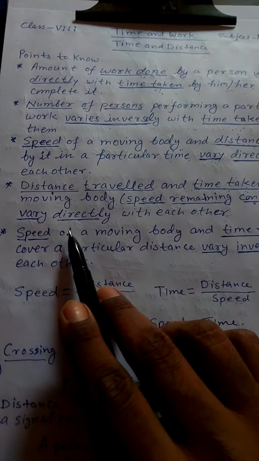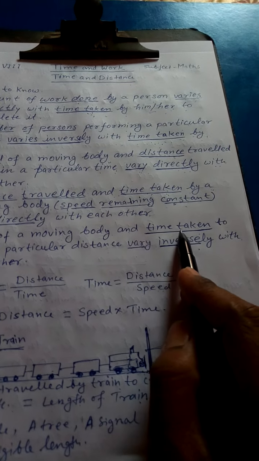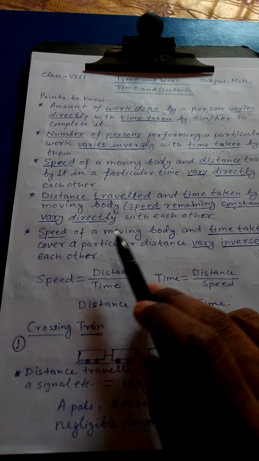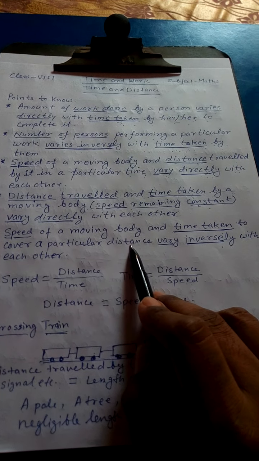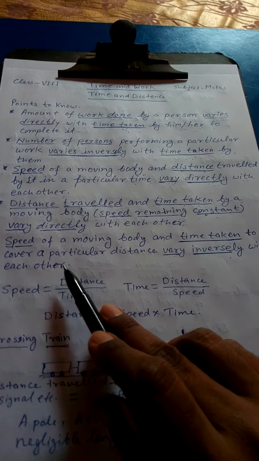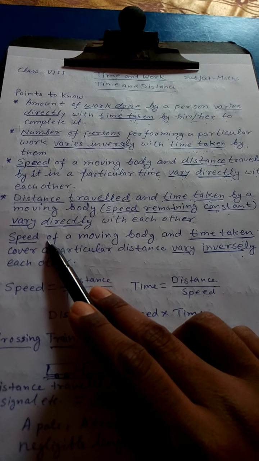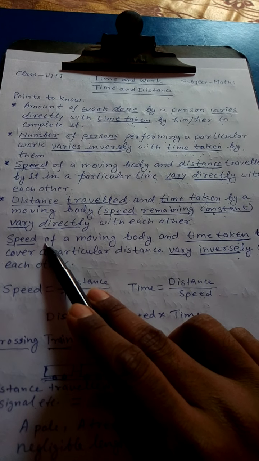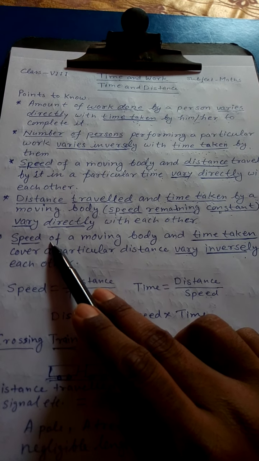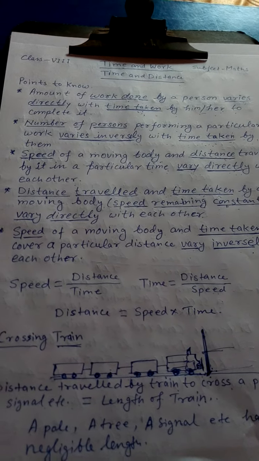Now, speed of a moving body and time taken to cover a particular distance vary inversely with each other. Again, if you drive fast, then your time taken will be less, and if you drive slow, then your time taken will be more for a particular distance.